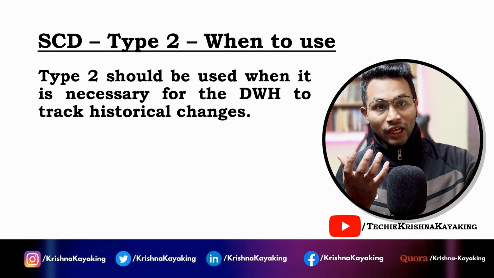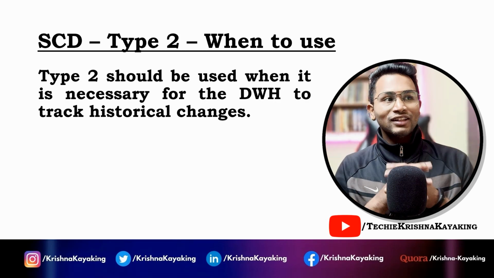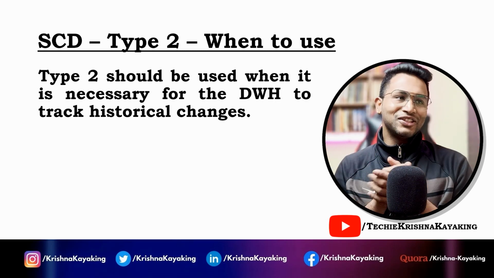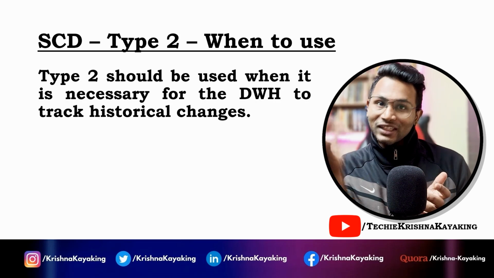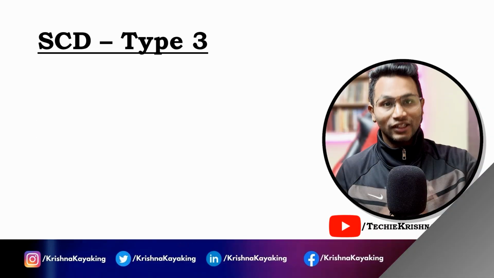And when to use type 2? Type 2 can be used when it is necessary for the data warehouse to track the historical changes. If we want to track all the historical changes, we use type 2. So let's go to type 3.